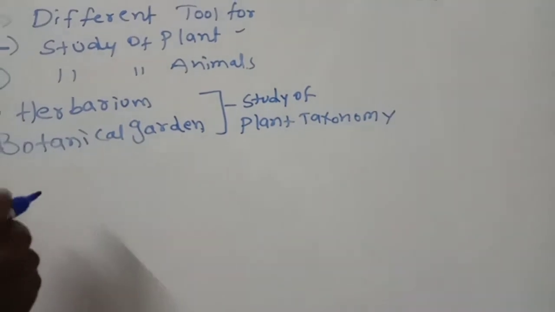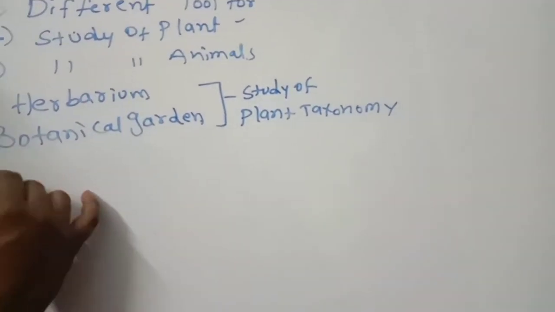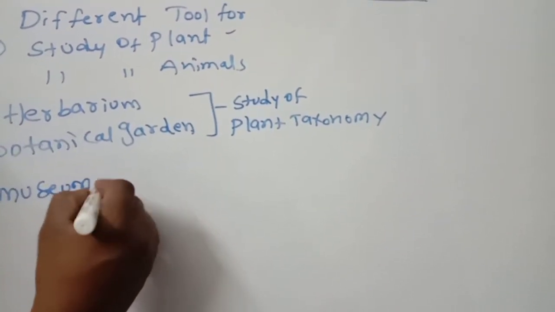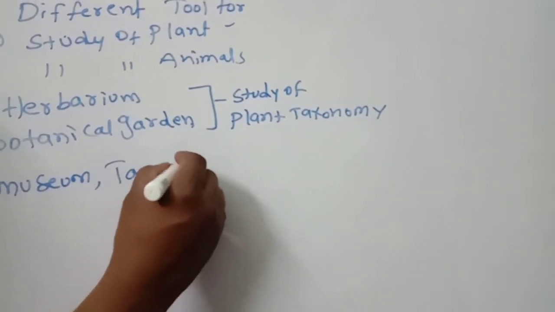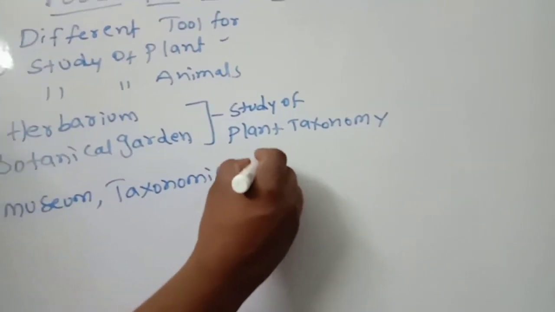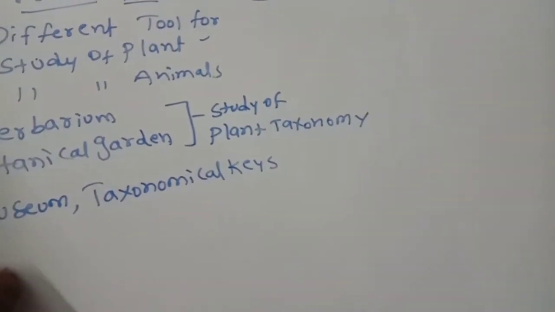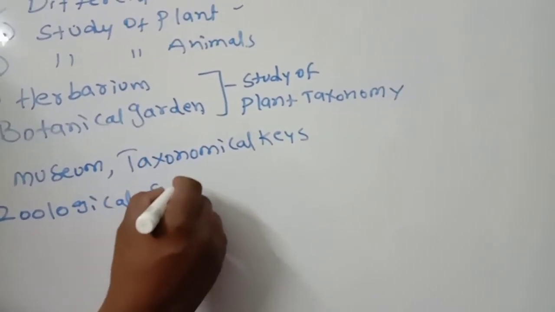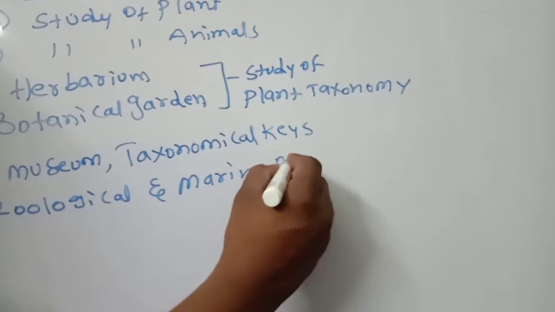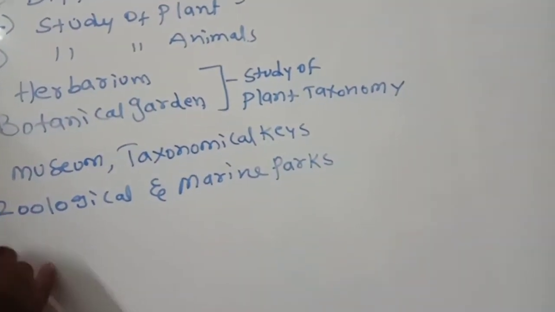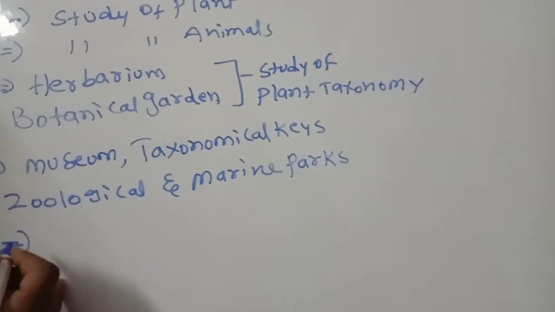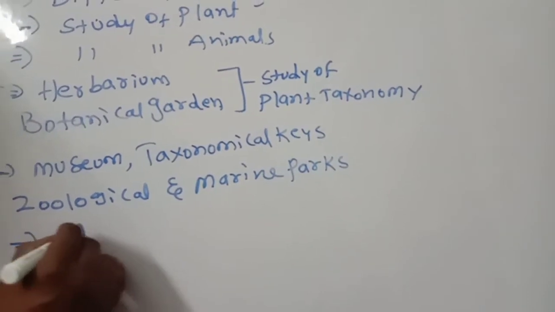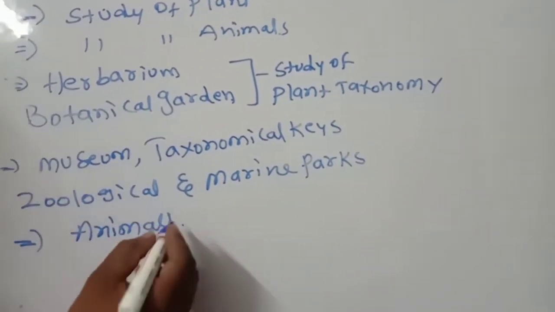The next one, museums, next one, taxonomical keys, next, zoological and marine parks. These all are museums, taxonomical keys and zoological and marine parks. This is about the tools for study of animals.